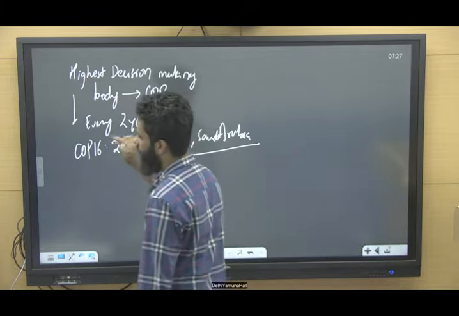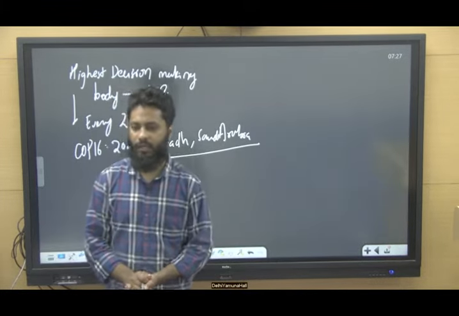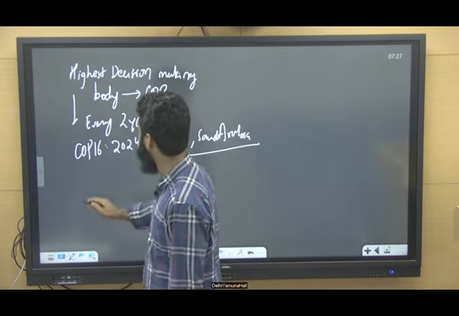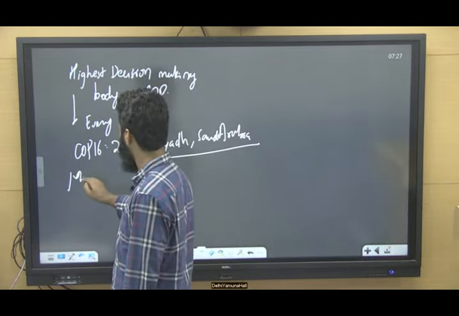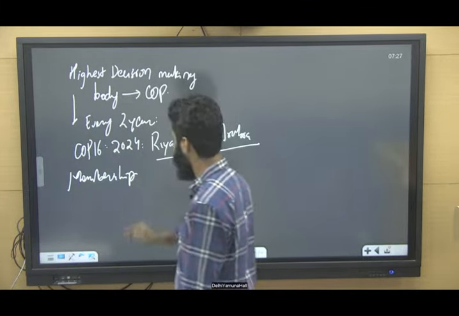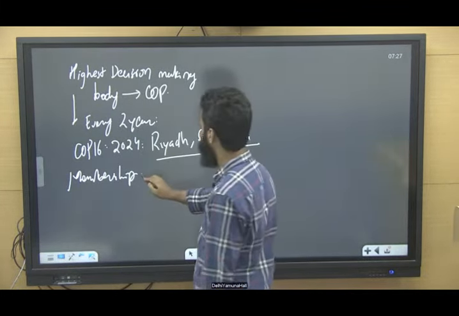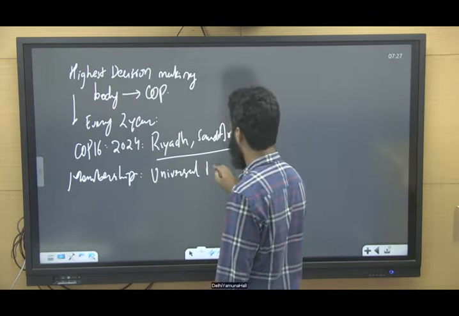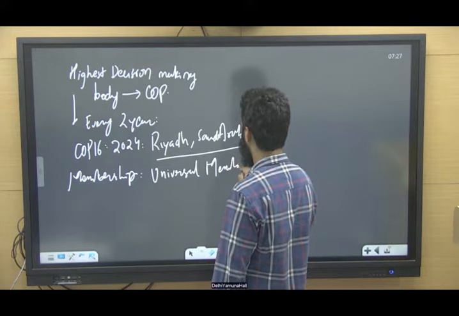Right? So this is the United Nations Convention to Combat Desertification. COP is the highest decision making body, and when we talk about the membership of the United Nations Convention to Combat Desertification, we say almost universal membership. Why universal membership?